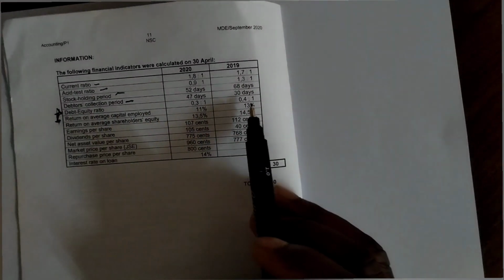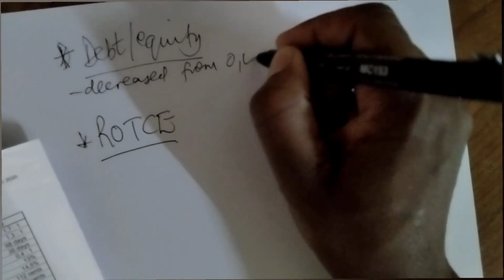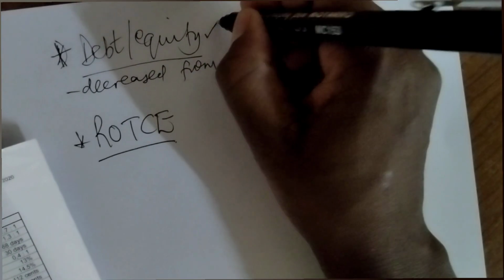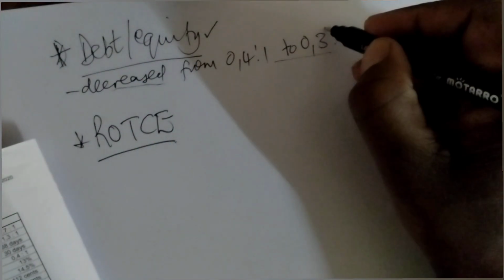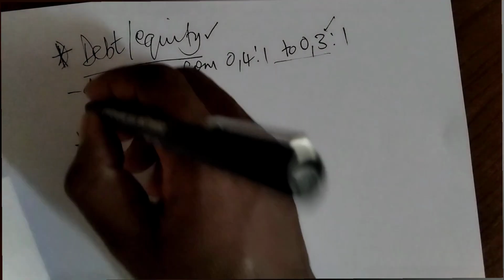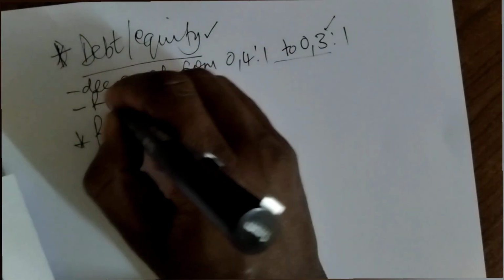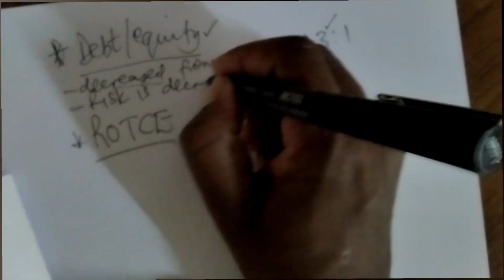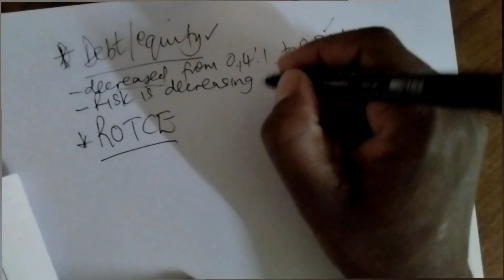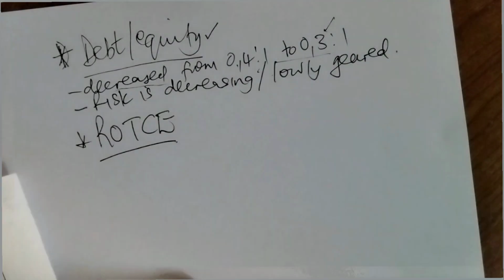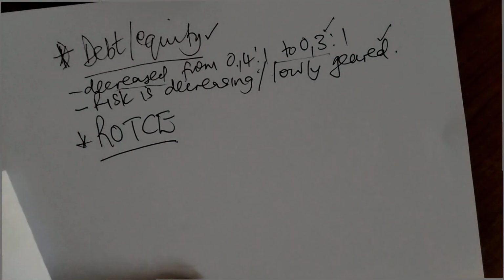So the debt equity ratio actually decreased from 0.4 is to 1 to 0.3 is to 1. So the ratio is there, the trend in the figure is also there. Now, the next thing would be to interpret. When the debt equity ratio decreases, it means the risk is decreasing. And if you look at this 0.3, it means the business is also lowly geared. That's how you get the other mark there.